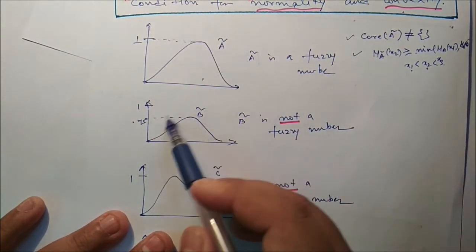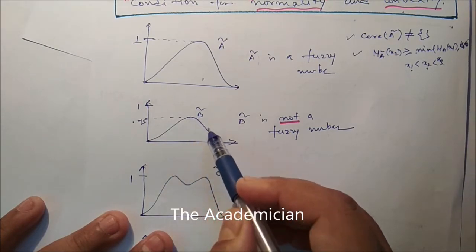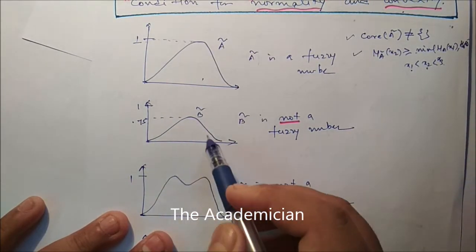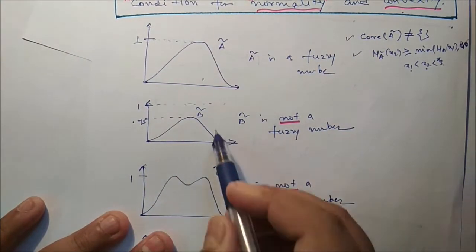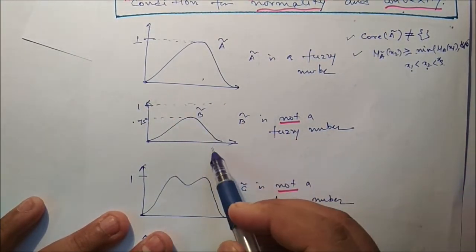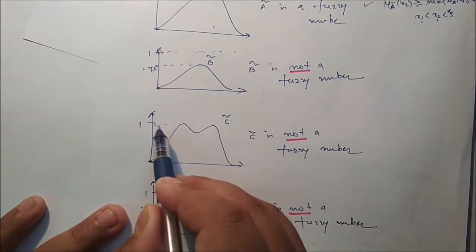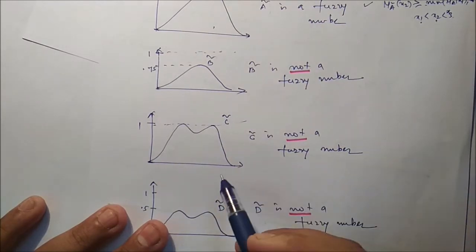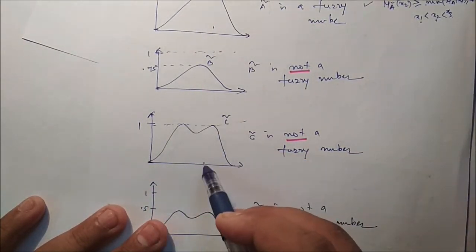But here you can see it is convex, monotonically increasing then monotonically decreasing. Convexity is there, but there is no element whose membership value is equal to 1. So it is not normal, and we can say it is not a fuzzy number. Now here a few elements have membership value 1, but it is not convex. So it is not a fuzzy number.